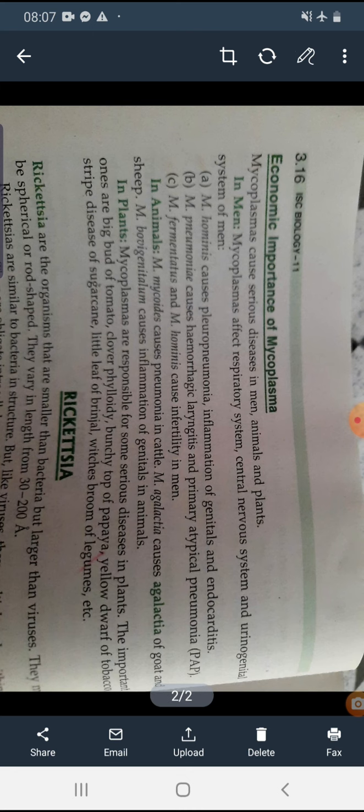Next is the economic importance. Generally it causes serious diseases in men, animals, and plants. In men, sometimes it develops genital inflammation and endocarditis. Sometimes it develops infertility in humans.